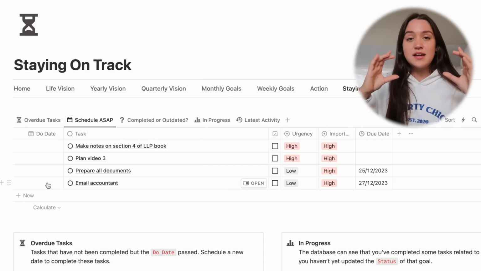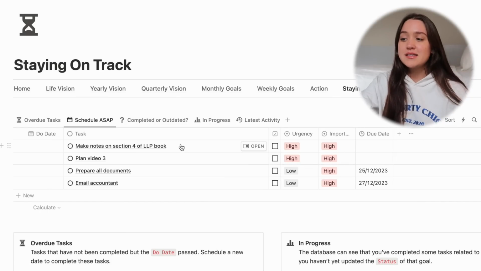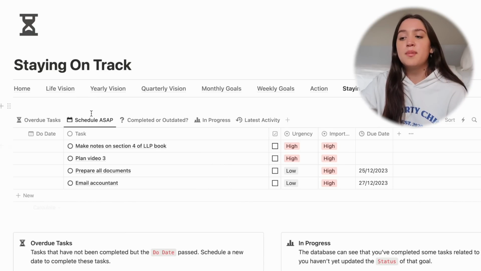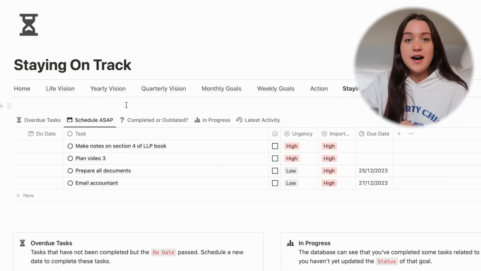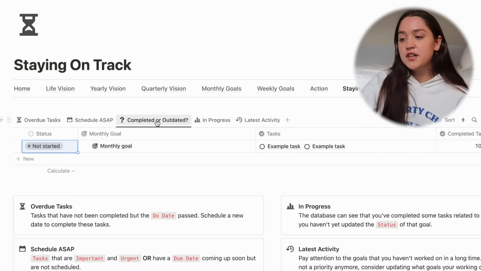So here it's basically highlighted like, hey, you have these tasks that have a deadline, but you don't even know when you're doing it. Like, figure that out. And then it also shows you the tasks that have a high urgency and high importance, because obviously if they're really important, they really should be scheduled ASAP. So this is a really nice page to just check up on your tasks and make sure that you're prioritizing the right things. Next, we have completed or outdated.